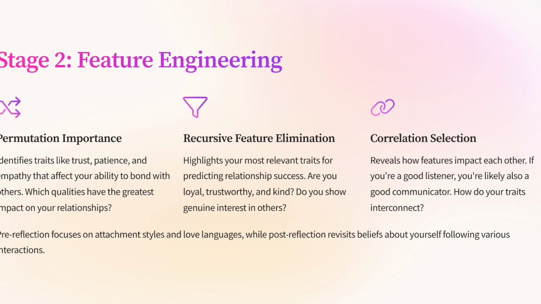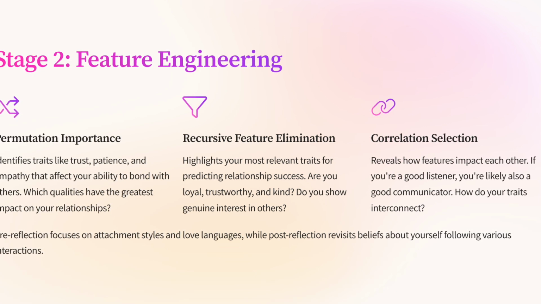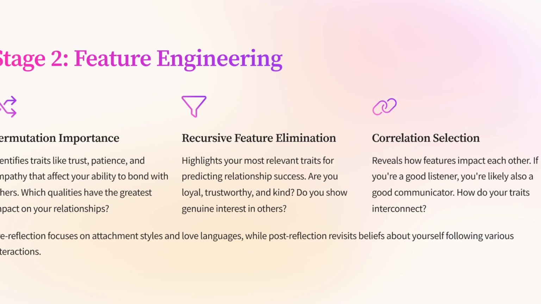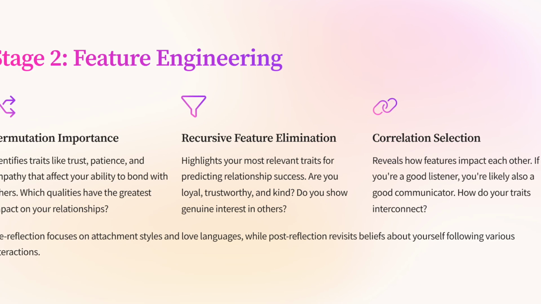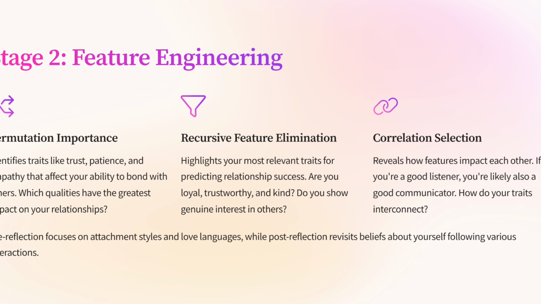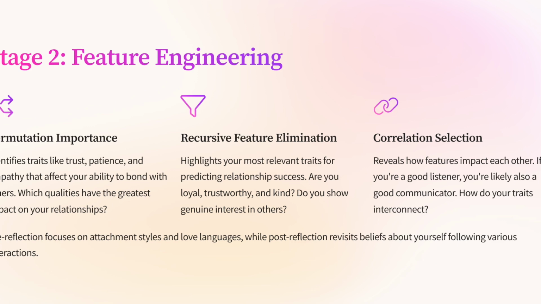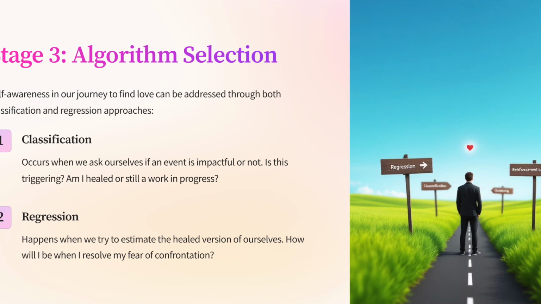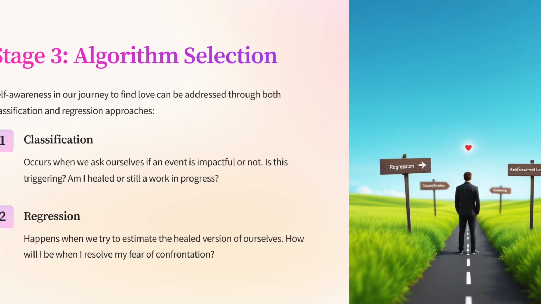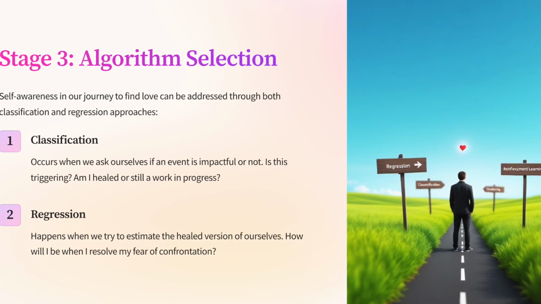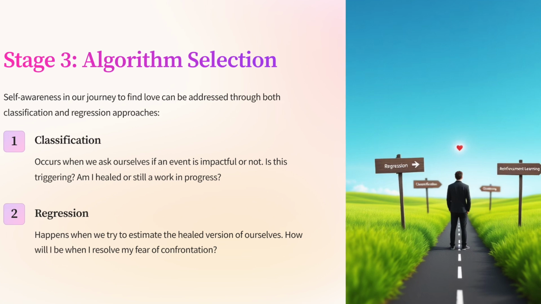Mutual information feature selection. Best with mixed data and nonlinear relationships, mutual information feature selection highlights how much one feature reveals of another. Interest and curiosity about other people is likely to increase our understanding and empathy towards others. Algorithm selection. We are trying to see how we can use self-awareness in our journey to find love. We are setting ourselves a challenge we can address through both classification as well as regression.